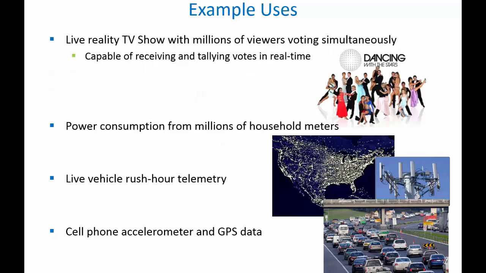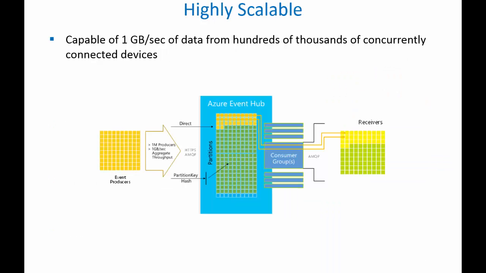Example uses would be live reality TV shows where millions of viewers across the country are voting simultaneously. The system could receive and tally those votes in real time. You could monitor the power consumption from millions of household meters or record and analyze live vehicle rush hour telemetry, cell phone accelerometer data, GPS data, lots of different potential uses for the technology.